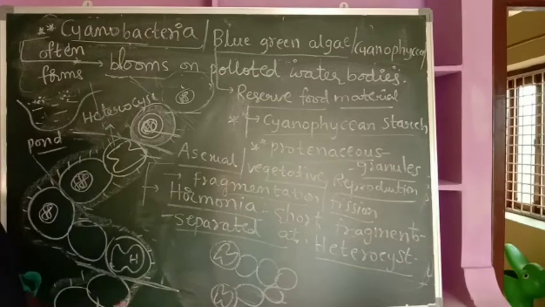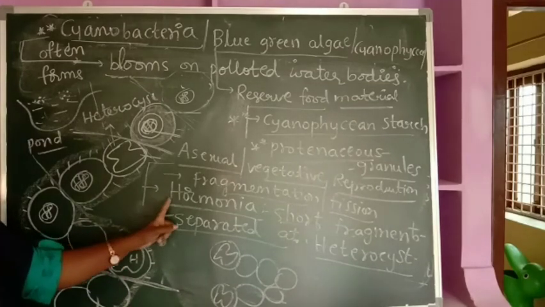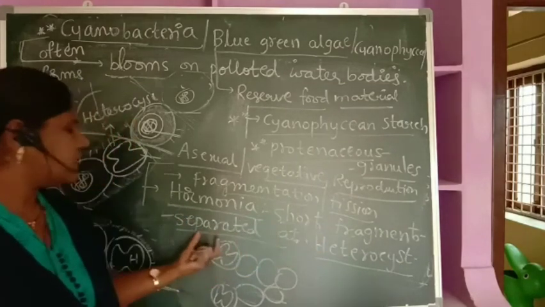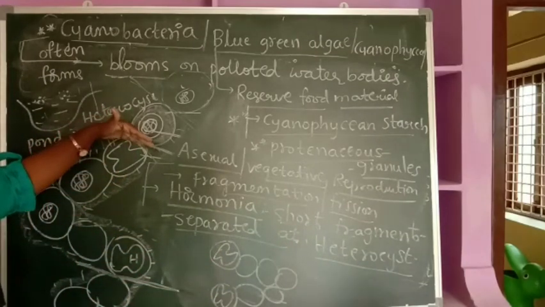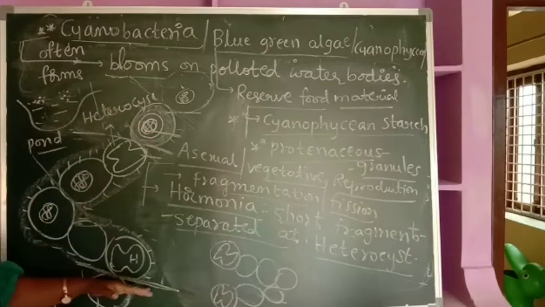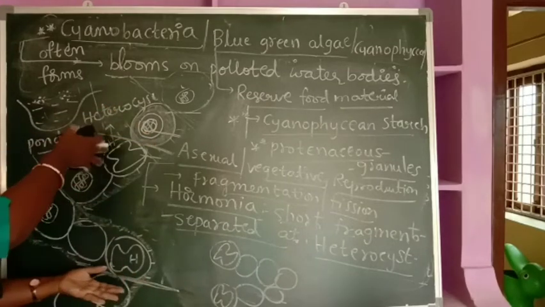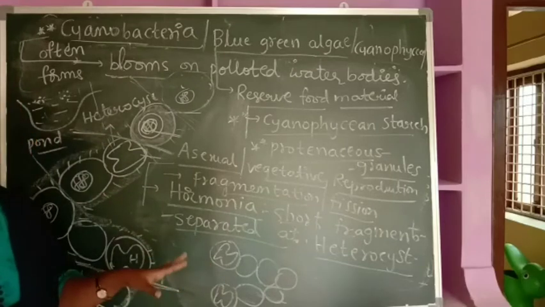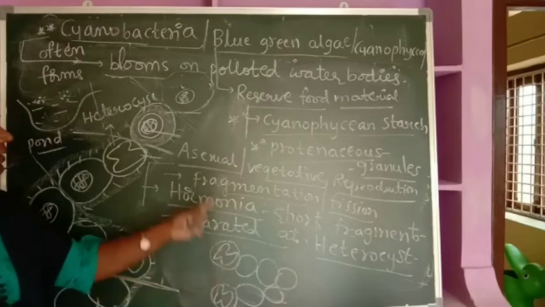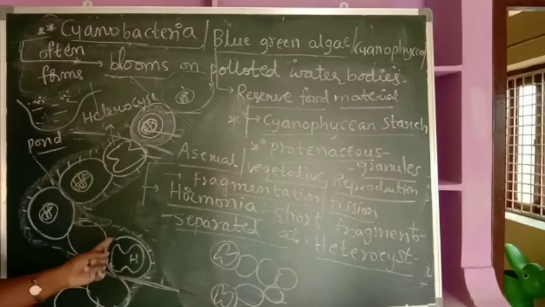I hope you all understood what hormogonia is. Hormogonia is nothing but a short fragment separated at the heterocyst. Fragmentation happens at the heterocyst, and this side also at the heterocyst. Now this fragment is separated. Wherever the short fragment falls, it waits for favorable conditions. During favorable conditions, it again develops into a complete cyanobacterium.